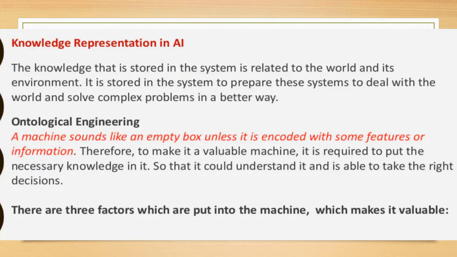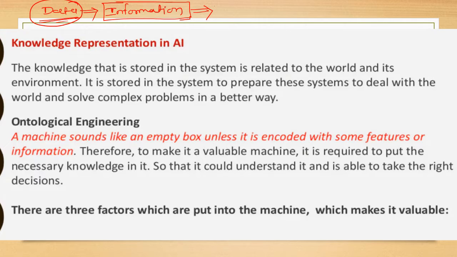So how to get the knowledge? First, let me understand data. Data means it's all raw data. When we process that data, it becomes information. We can simply say that processed data is information.